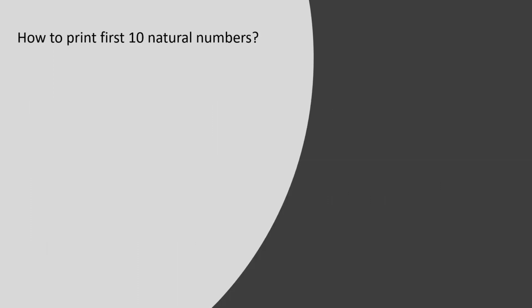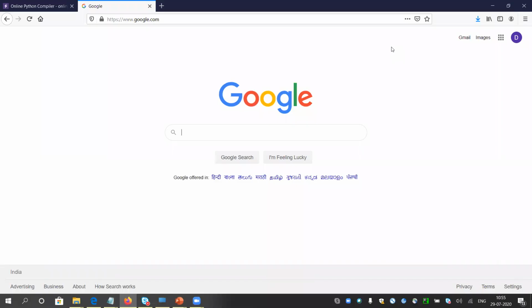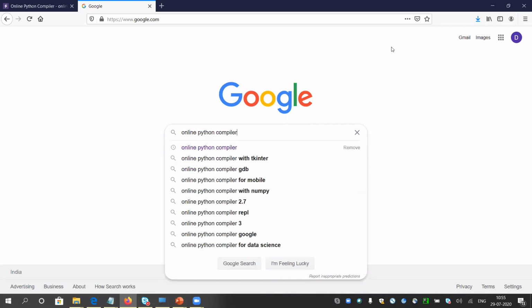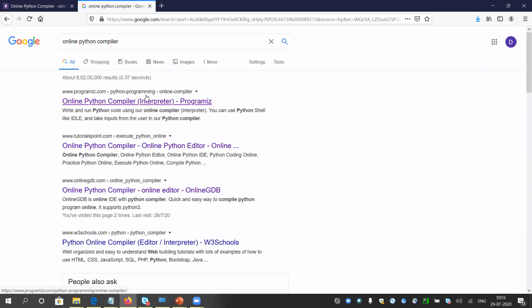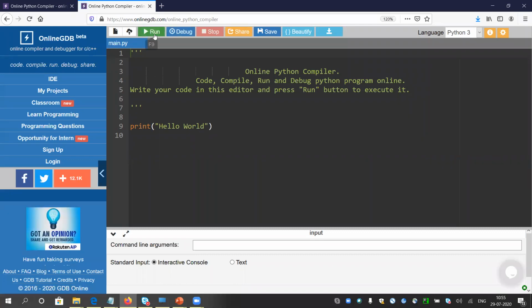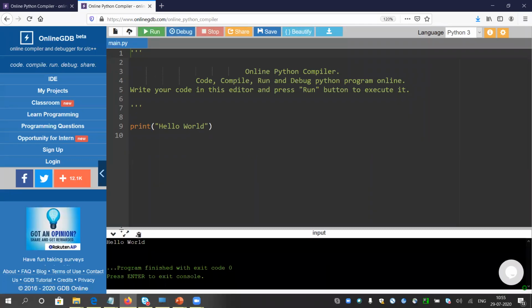Suppose, how do you print 10 natural numbers in Python? What is the way? And one more thing, if you do not have any Python compiler on your machine, do not worry. Go to Google and type online Python compiler. It will directly show several online Python compilers, and you can go into any one of them. Let me go into online gdb.com, and here you can write your code like print hello world and just run it. You will see the output below. It is the easiest way to run your Python code.